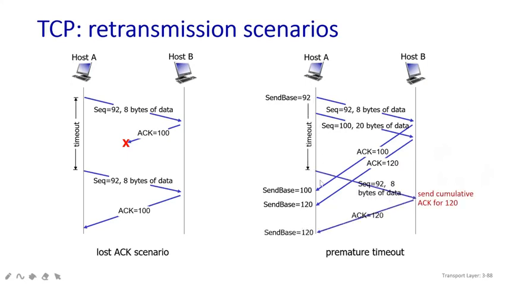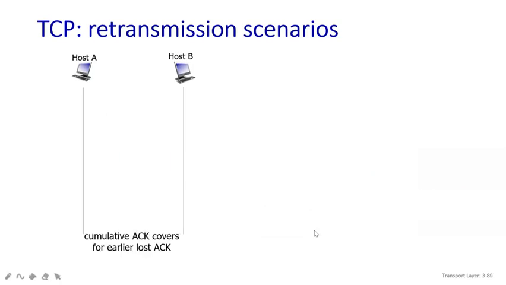If suppose something is missing and 92 has not been received, what will happen at that time? It is going to ask for the cumulative acknowledgement and send everything together once again. Here you can see one more retransmission scenario where the cumulative acknowledgement covers for an earlier loss of acknowledgement.